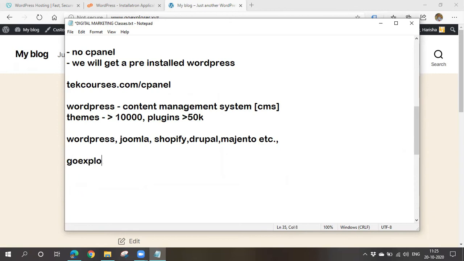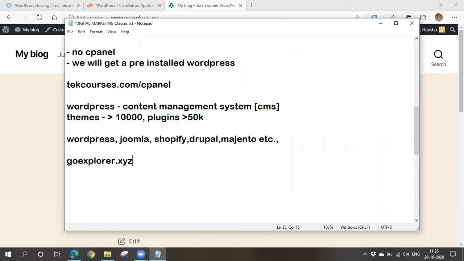Domain names with the .xyz extension are very cheap. They'll come for some 199 rupees or so. You can use them also, but people will not be that interested to search for such kind of domains. That's why we go for .com, .in, .us, such kind of domain extensions. These are also very cheap when compared to other things.